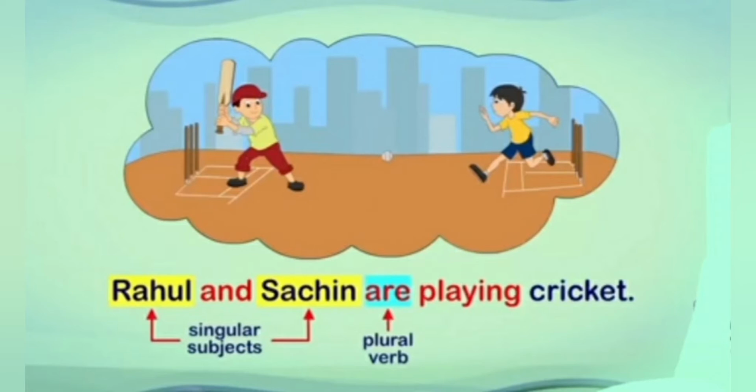Rahul and Sachin are playing cricket. Here we have two singular subjects, Rahul and Sachin, and both are joined with and, so we have to use here a plural verb, that is are. So the answer is Rahul and Sachin are playing cricket.